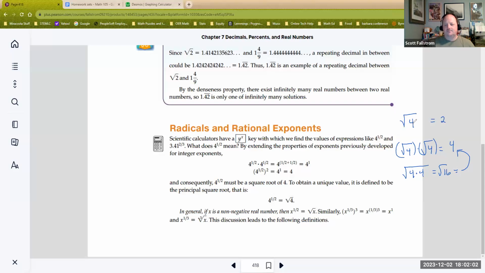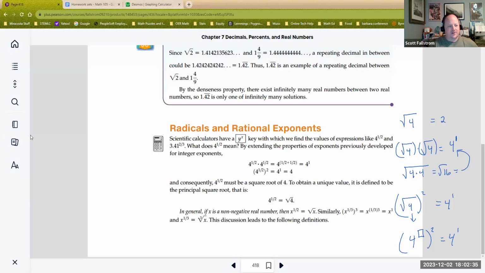Okay, so now if I want to get back to 4 itself, the square root of 4 times the square root of 4 is 4 itself, which is 4 with an exponent of 1. You now have something over here that you are squaring. So the square root of 4, if you square it, we end up getting back to 4 to the first power. So what exponent would I put up here so that I can square that and get back to 1?